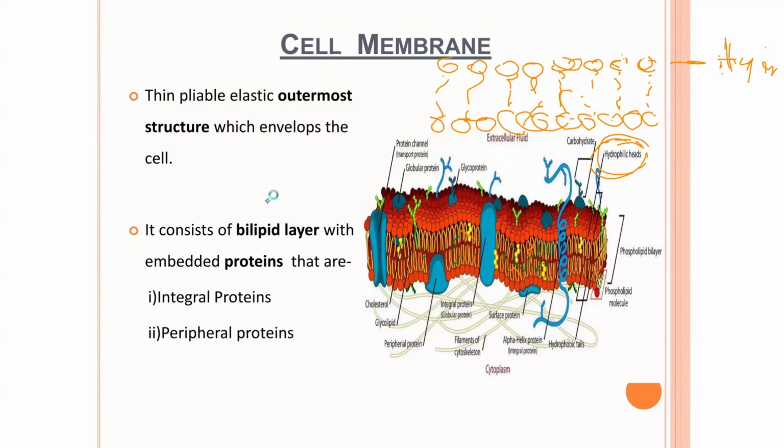That is the component that cannot interact with water. They are the tails that don't interact with water. But those circles that are outside, these small balls that you are seeing here, they are the hydrophilic heads. So it means that they interact with water. And also this one, they interact with water. So it means that all